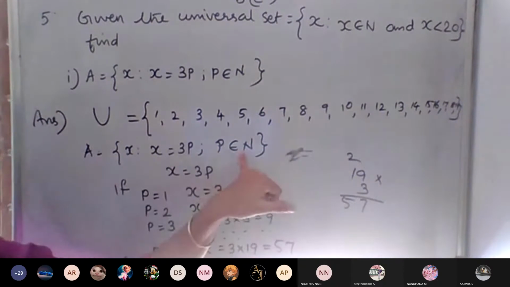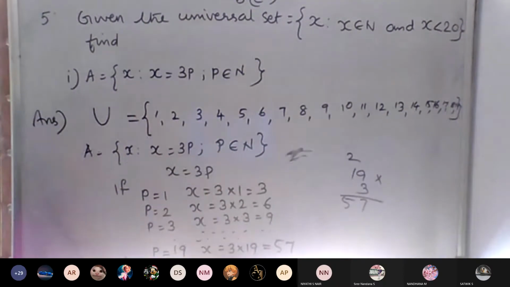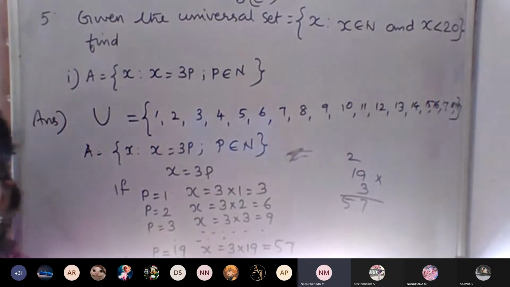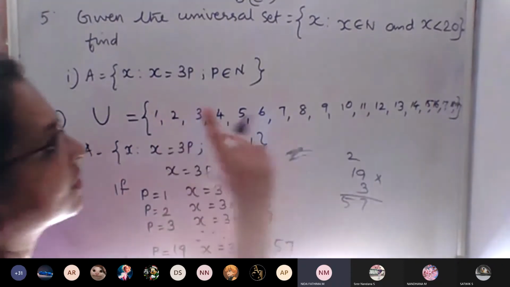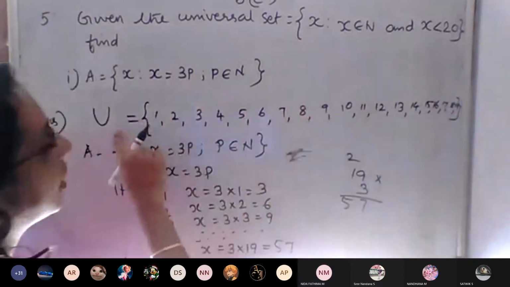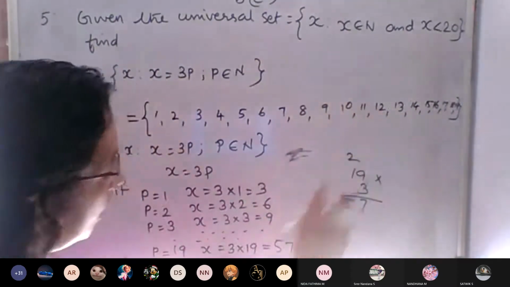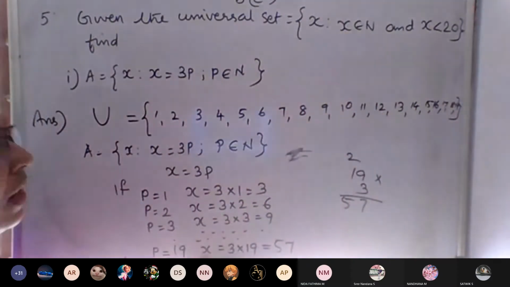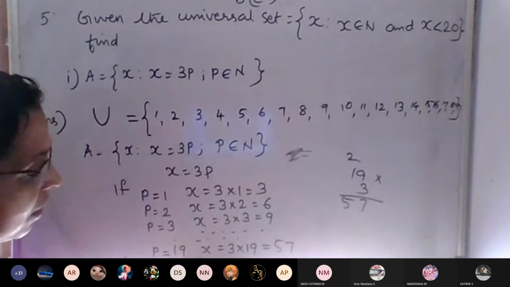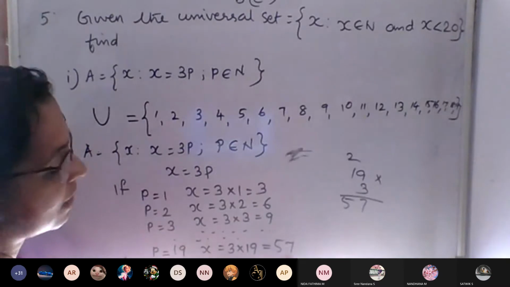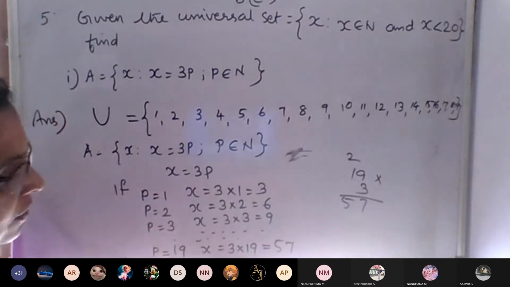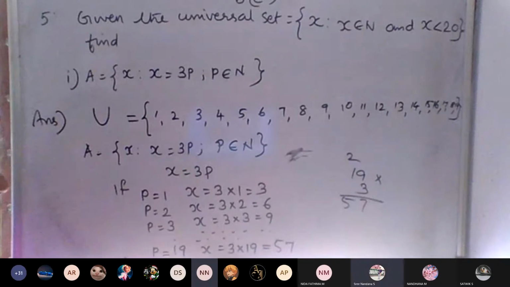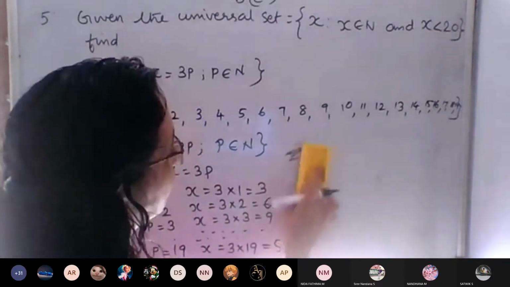P belongs to natural numbers. Ma'am, it is wrong. Why? Because in the universal set, x is less than 20. Up to 19 only we have to take. If we take p as 19, we get the value of x as 57. Do we want to take this 57? No, ma'am. So we have to find out where we have to stop.